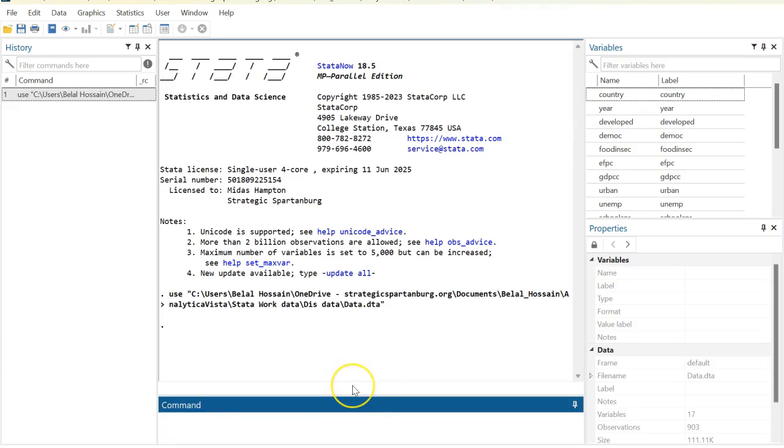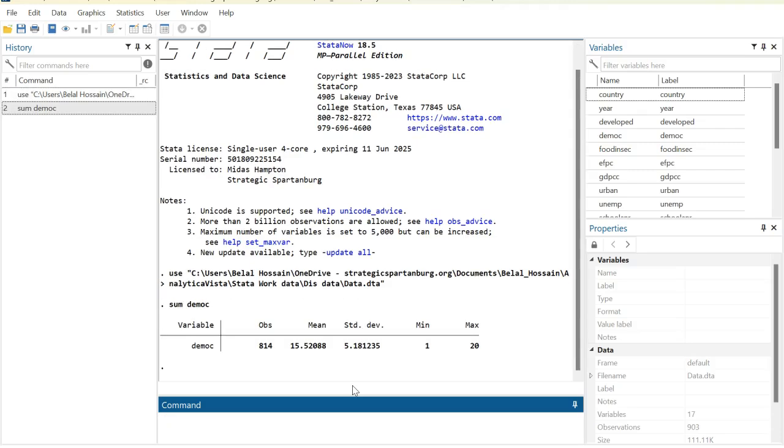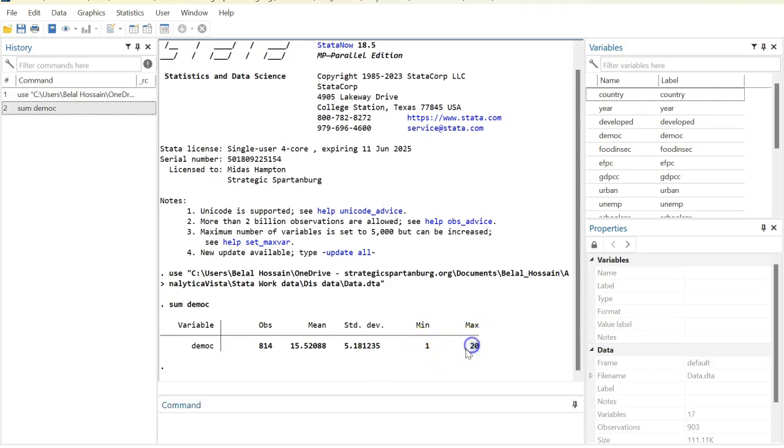If you write sum demo, I get the summary statistics. You will see that this variable ranges from a minimum of 1 to a maximum of 20. So all values fall between these.